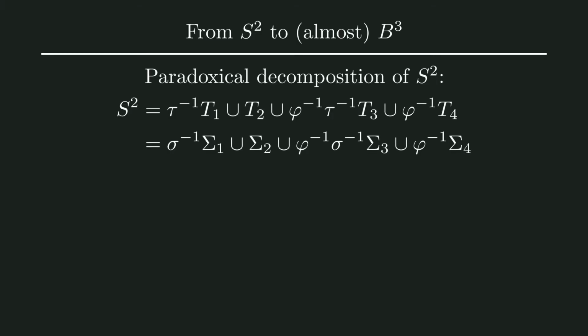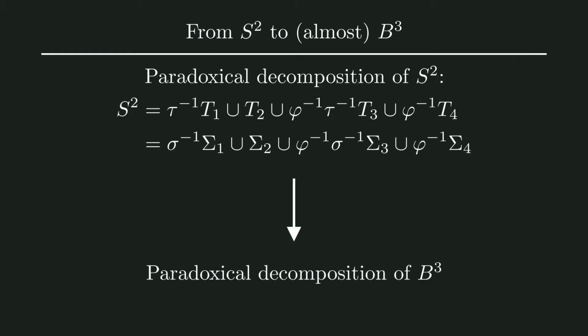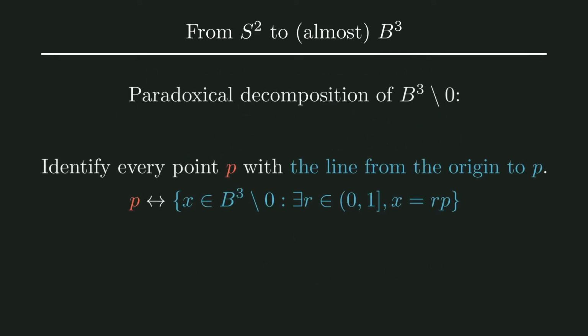Alright, now that we have a paradoxical decomposition on the sphere, there is only one thing left to do for us to finish the proof of the Banach-Tarski paradox, to expand the paradoxical decomposition of the sphere onto all of the unit ball. The first step here is actually quite simple. We can expand the decomposition to the ball with the origin removed by simply identifying each point P of the sphere with the points between P and the origin.